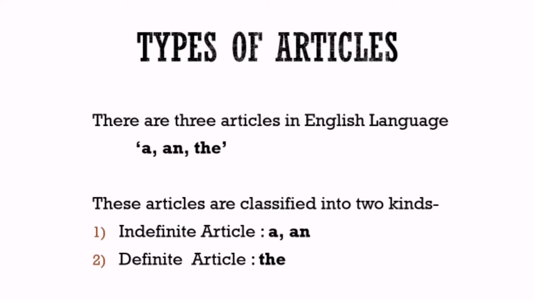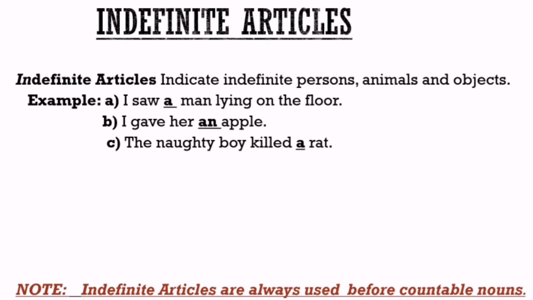There are three articles in the English language: A, An and The. These articles are classified into two kinds. Number one, indefinite articles, for example A and An. Number two, definite article, for example The. Indefinite articles indicate indefinite persons, animals and objects.